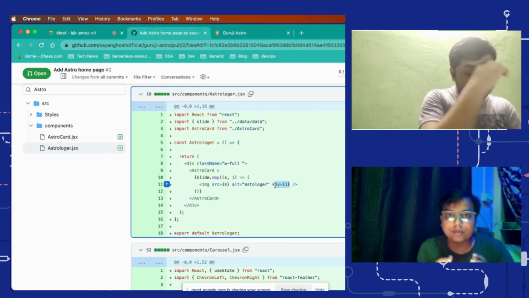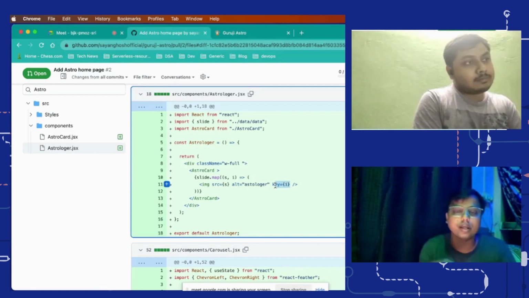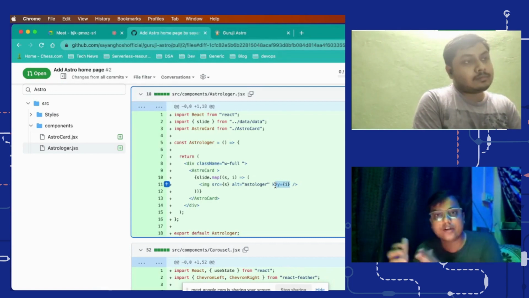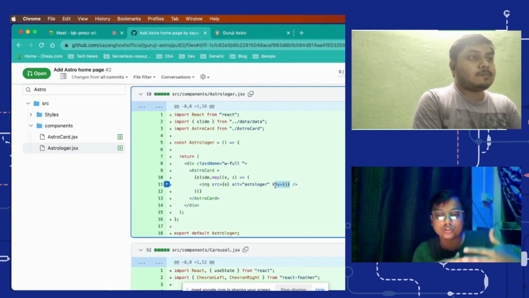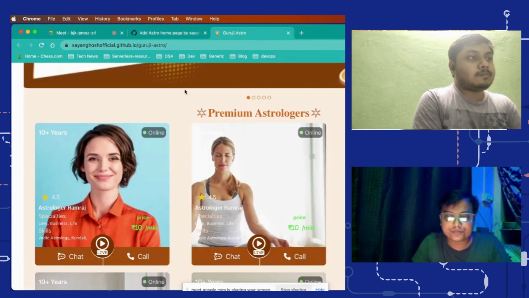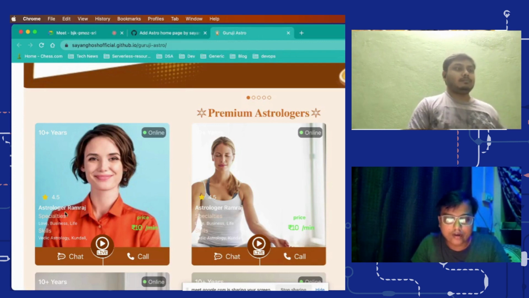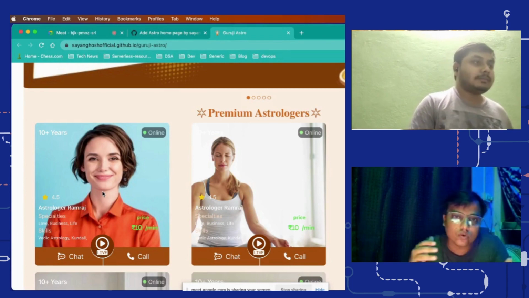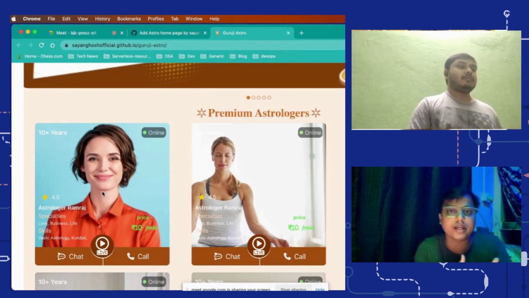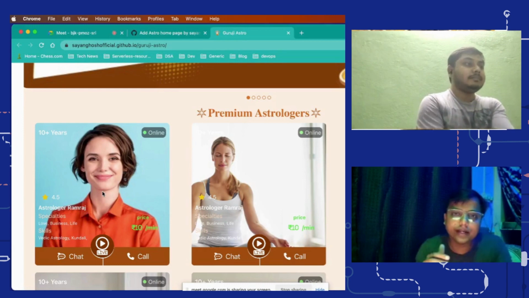And that will make React re-render everything again, because React will not be able to identify them uniquely. React will see that previously at the zeroth index I was rendering a card which had, let's say, astrologer Ramraj. But now you added, let's say, Cyan, one more astrologer card with the name Cyan at the start. So now at the zeroth index, Cyan will come, right?